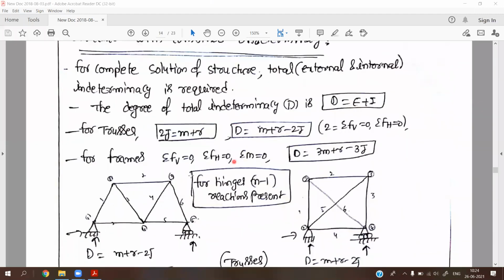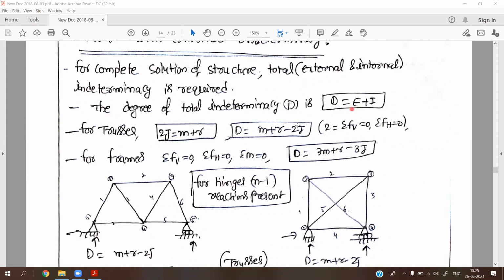This is the important formula for trusses: degree of indeterminacy is equal to m plus r minus 2j, where m is the number of members and r is the reactions, the external reactions. So the degree of indeterminacy depends upon the external indeterminacy and the internal indeterminacy.